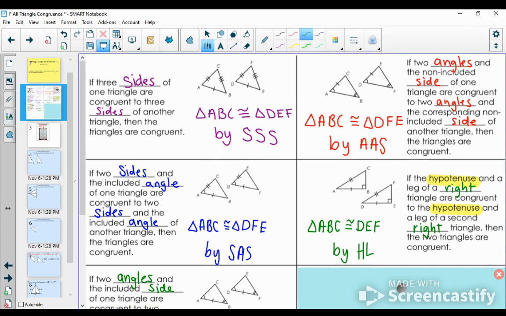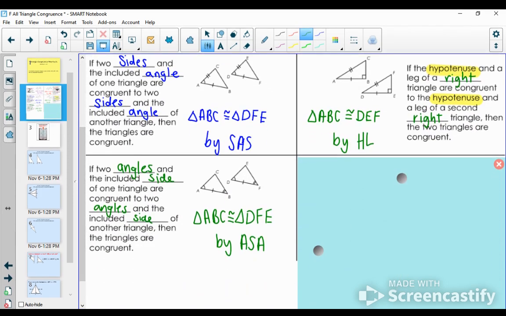And just if you need a quick refresher, when I say hypotenuse, I'm talking about the longest side in a right triangle. It's always across from your right angle. And then when we say legs, we're just talking about one of the two other sides that touch the right angle.